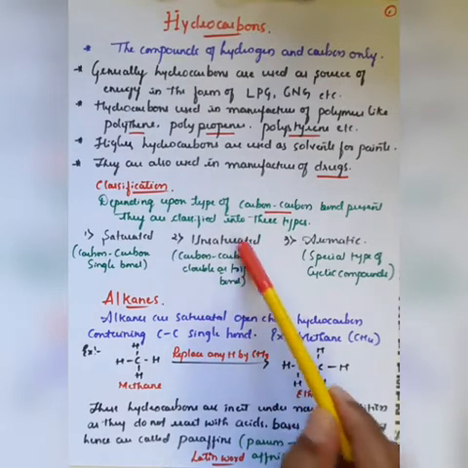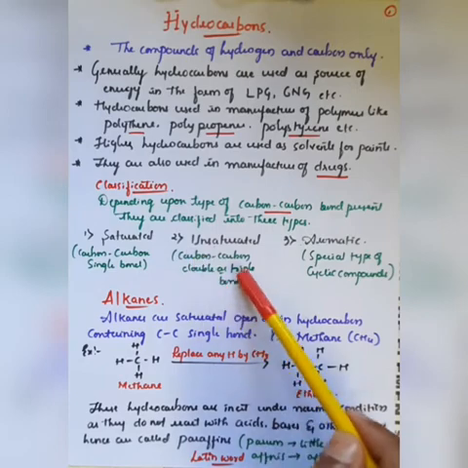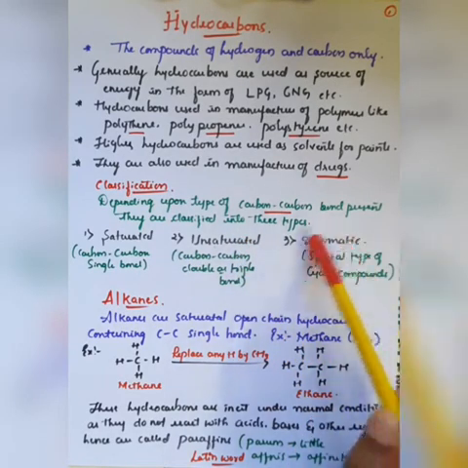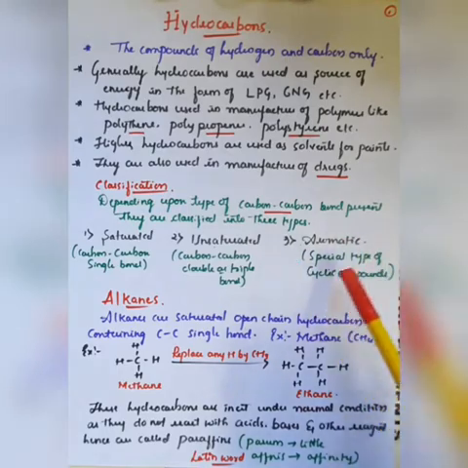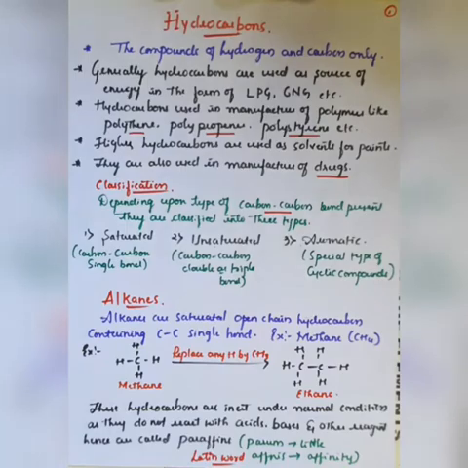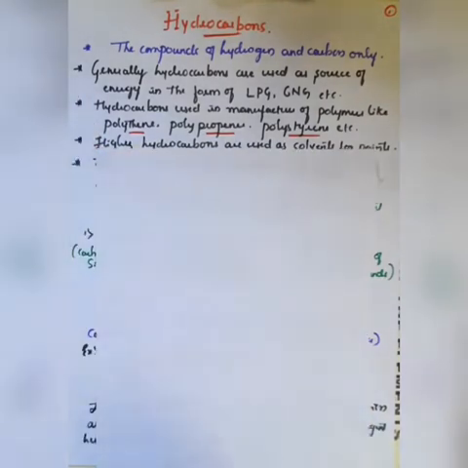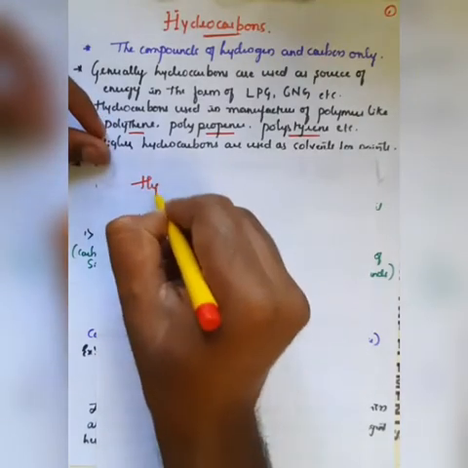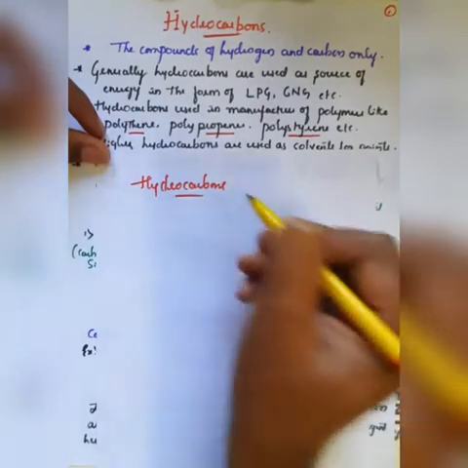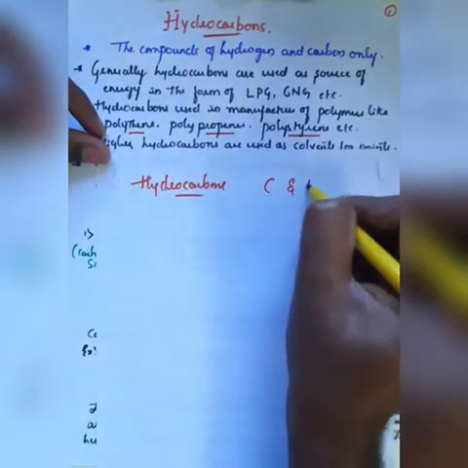These types of compounds are called unsaturated hydrocarbons. The third one is aromatic, which are a special type of cyclic compounds; further we'll see what aromatics are. First we'll go with the saturated and unsaturated. We'll do a bit of rough work here. Hydrocarbons are generally made up of carbon and hydrogen.